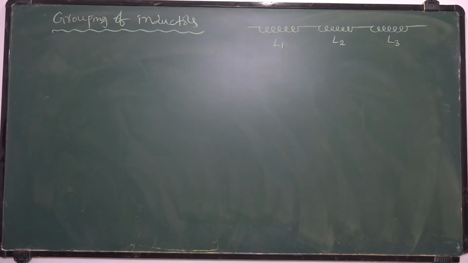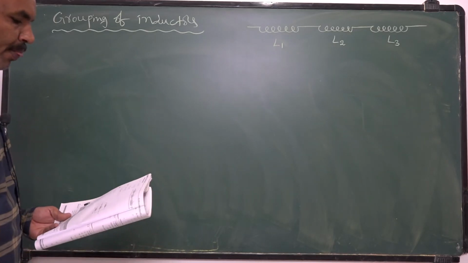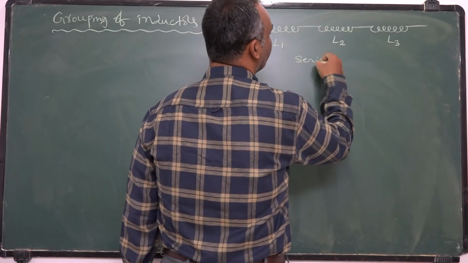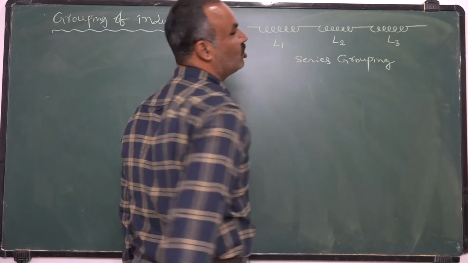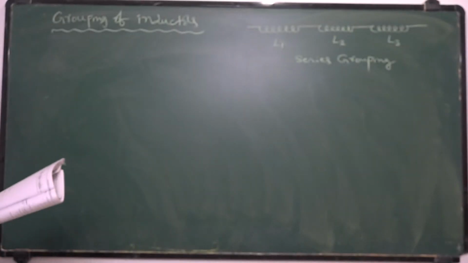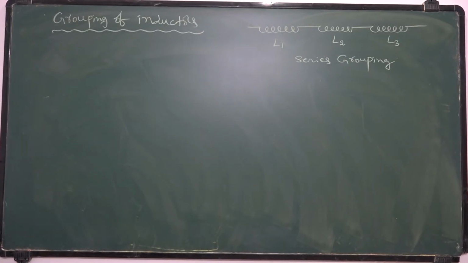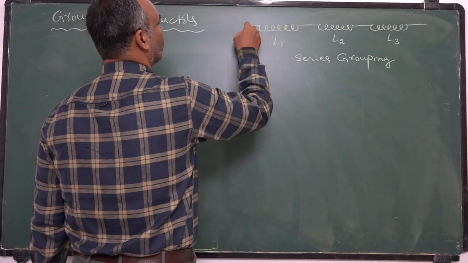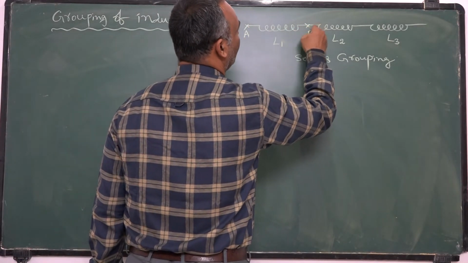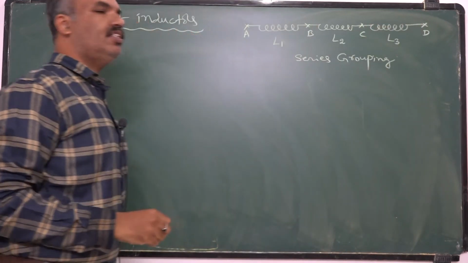In series grouping, I would like to find the effective inductance of the combination. Let me name these points as A, B, C, D for my convenience.